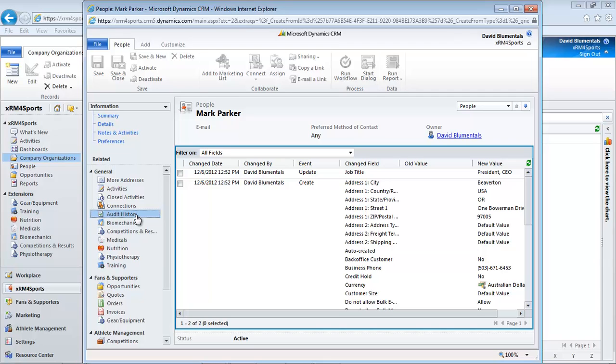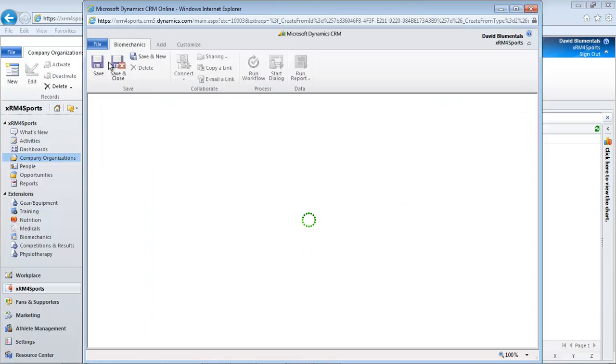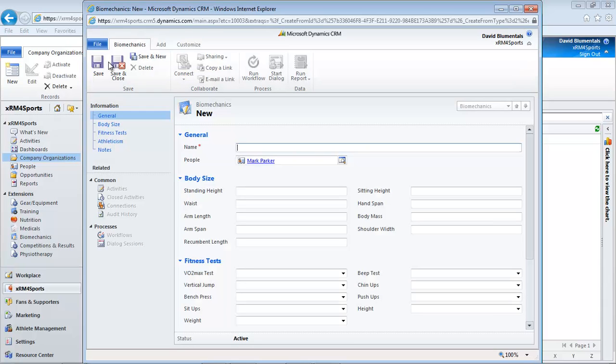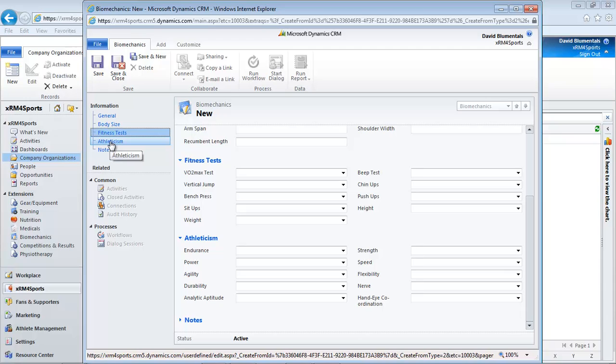To add a new biomechanics record, we click on the biomechanics folder and Add New Biomechanics button. From here we can record body size, fitness and athleticism.